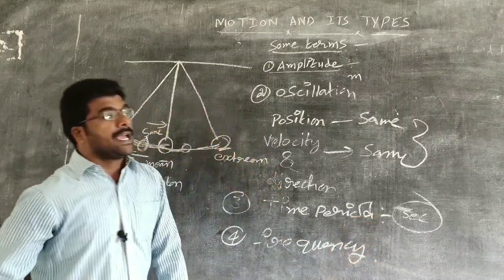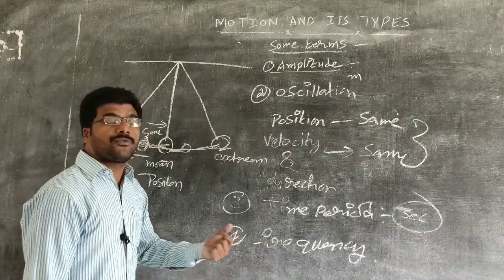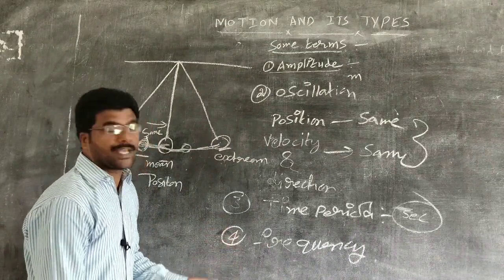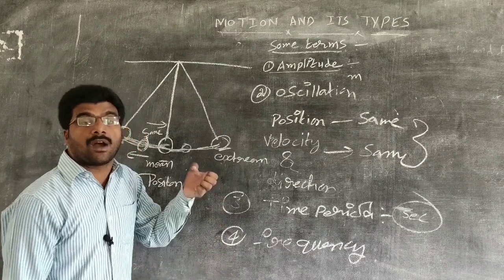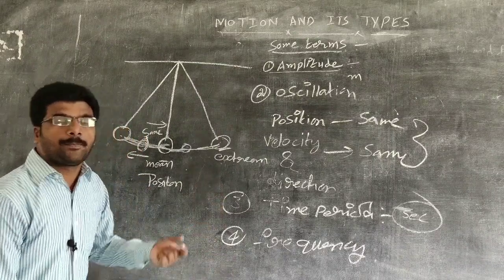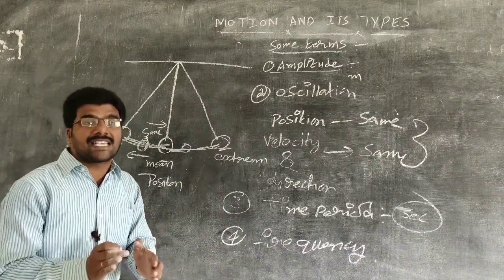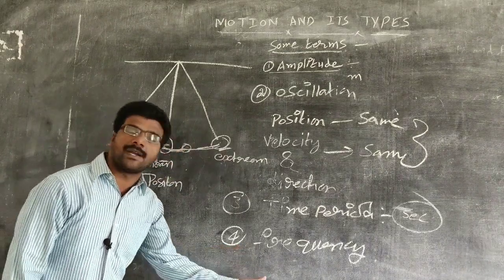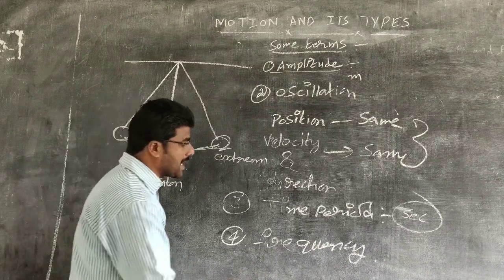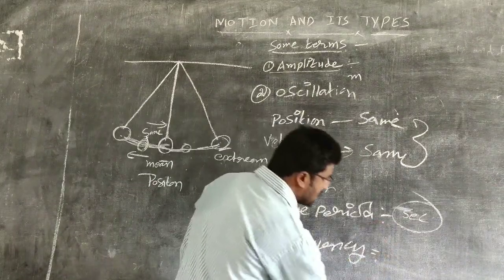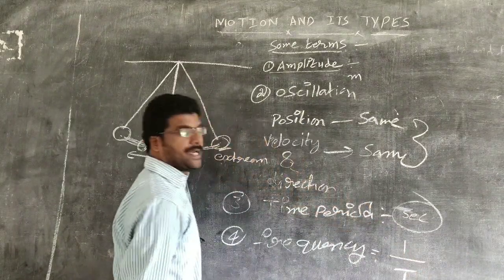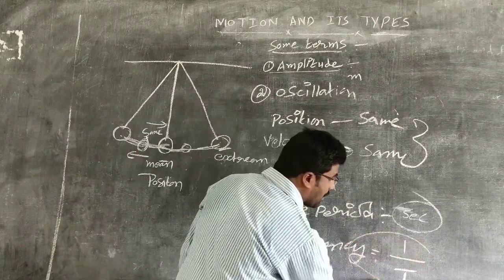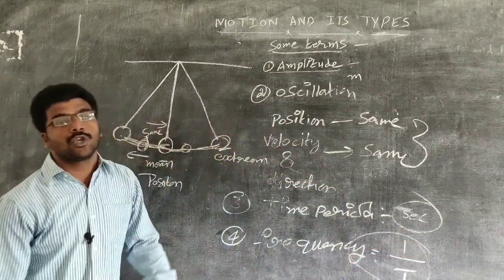The reciprocal of time period is known as frequency, or the number of vibrations made per 1 second. So in 1 second, how many oscillations has it completed? That is determined by frequency. Simply we can say the frequency is the reciprocal of time period. This is a very important formula in order to calculate numericals.